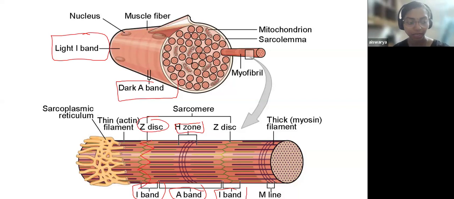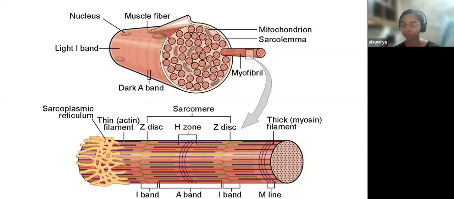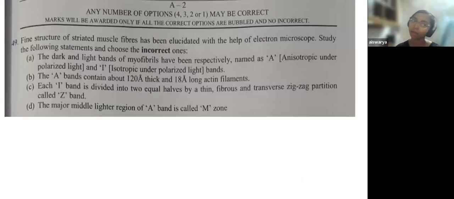So this question was purely based on this image only. If you had gone through this image, it would have been an easy question to crack. Here you can see the thin filament, the actin filament, and the thick filament, the myosin filament. Thick myosin and thin actin. So I think that helped you to recall all the terms associated with the muscle fibers. Now coming to this question, you have to find the incorrect ones, which means more than one can be an answer.